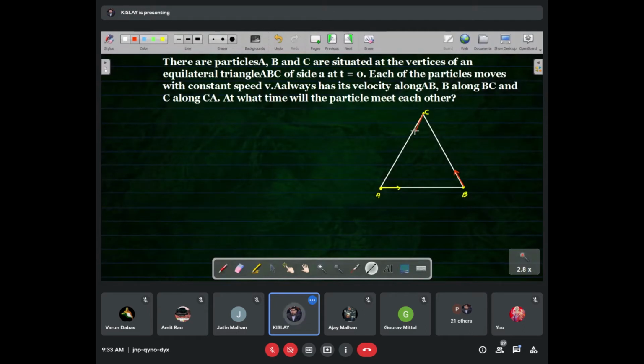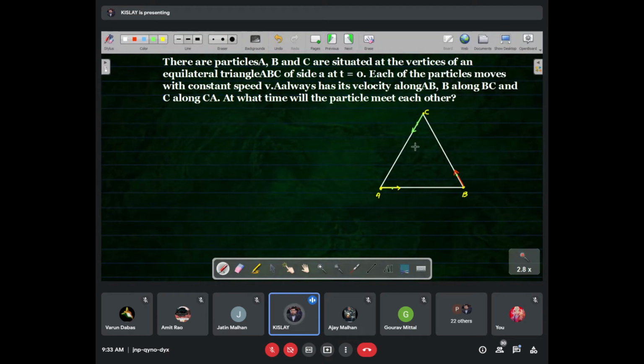Means A is always moving towards B, and B is always moving towards C, and C is always moving towards A. Let's see what will happen after a few seconds. After a few seconds, B comes here, A comes here, and C comes here.